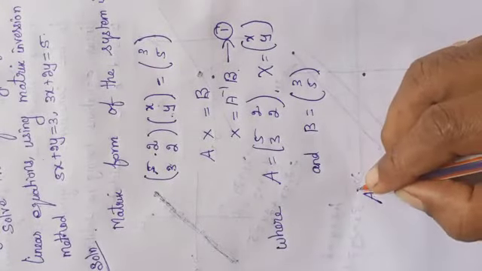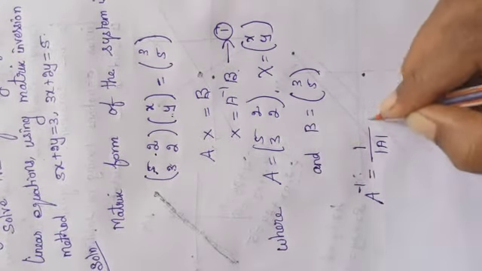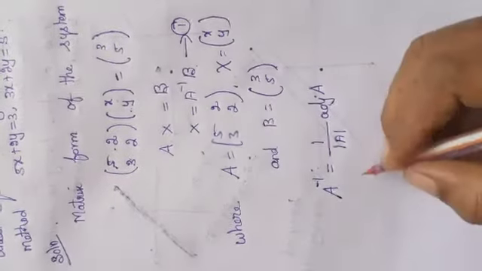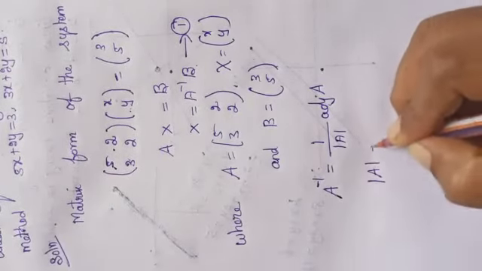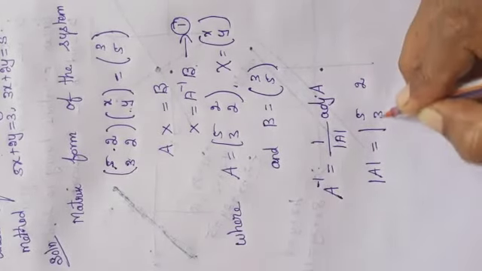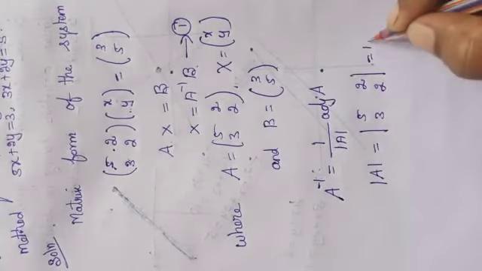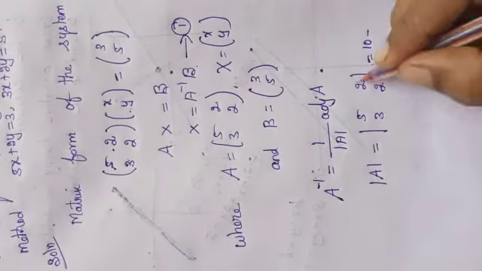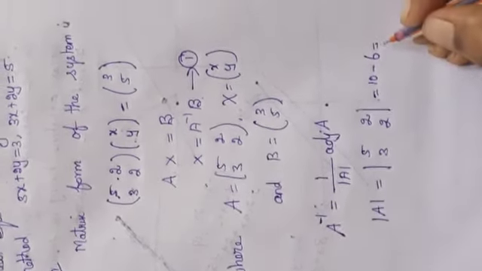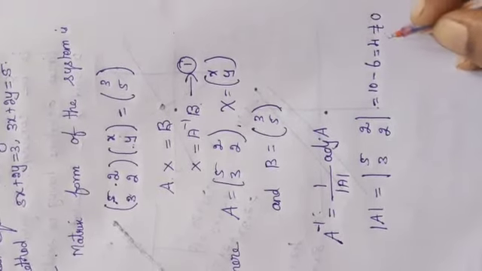A inverse is equal to, we know the formula, that is 1 by determinant A into adjoint A. Okay, shall we find out determinant A? Determinant A is equal to determinant 5, 2, 3, 2. So simplify. 5 into 2, 10, minus 3 into 2, 6, which is equal to 10 minus 6 is equal to 4. This is not equal to 0.